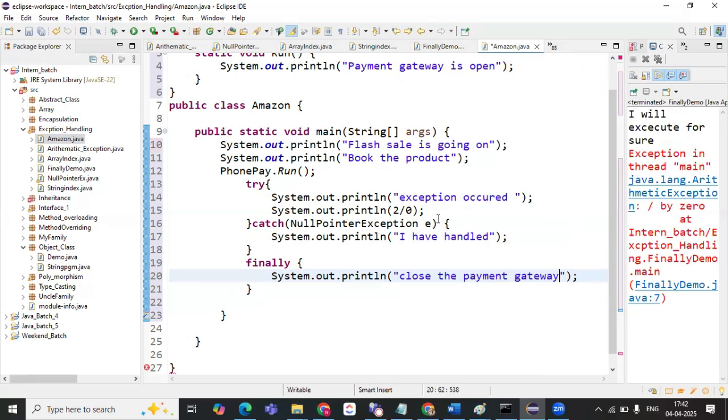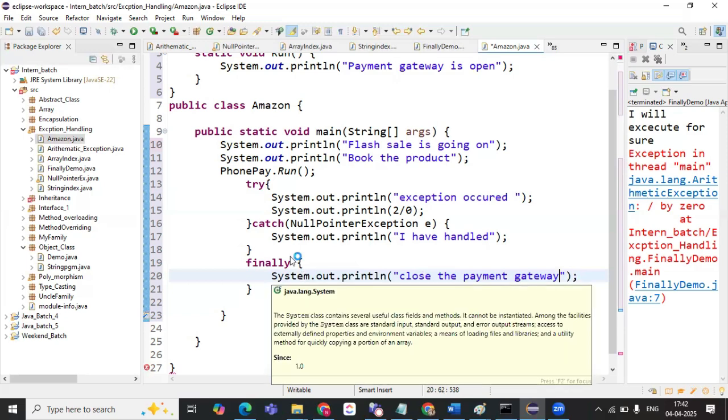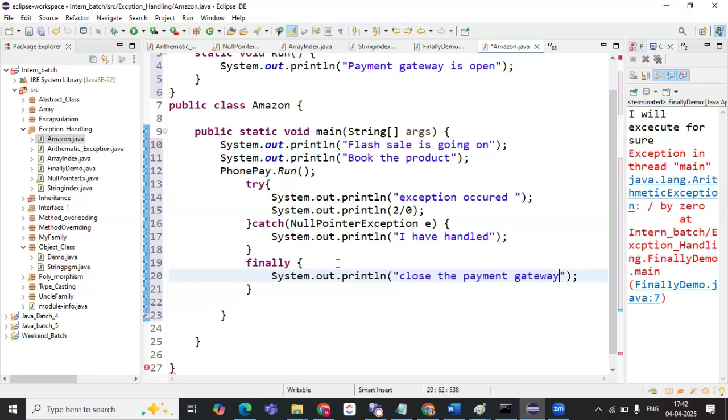That means even if you have done the payment or not, if you have closed the application or not, if any error or exception has occurred there, if it is handled or not, if it is resolved or not, this gateway will get closed mandatorily. In these cases, this finally block is used for security purposes, for data purposes.